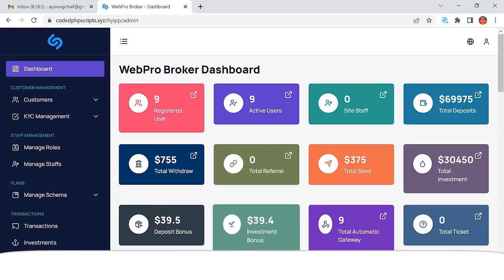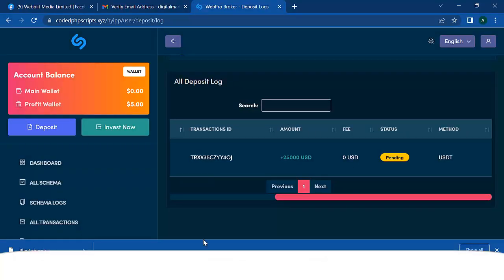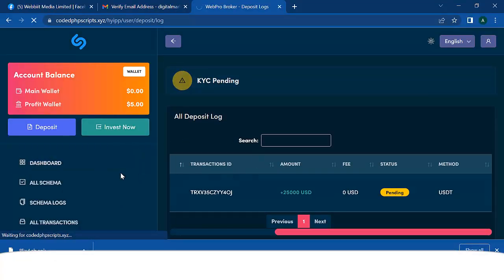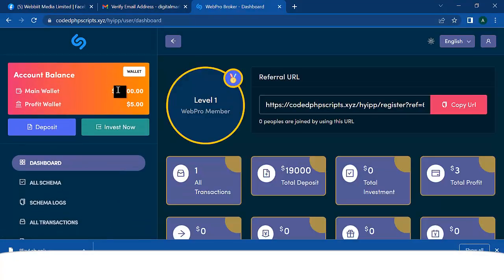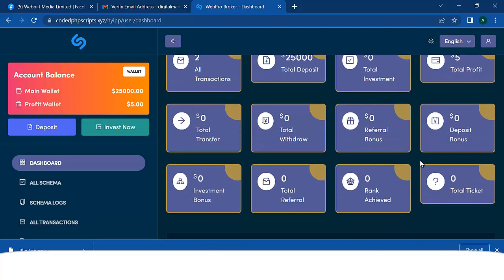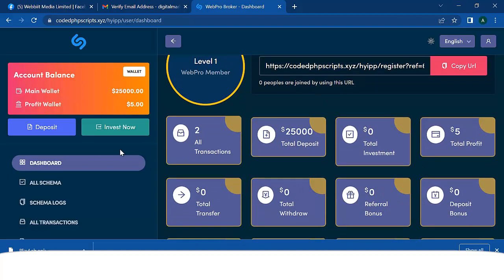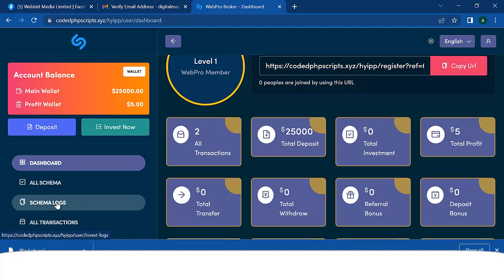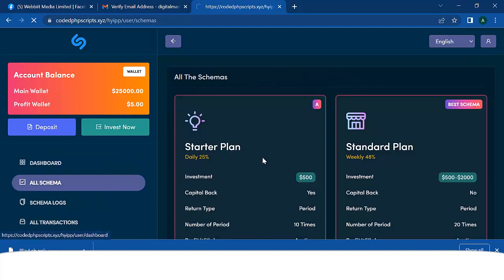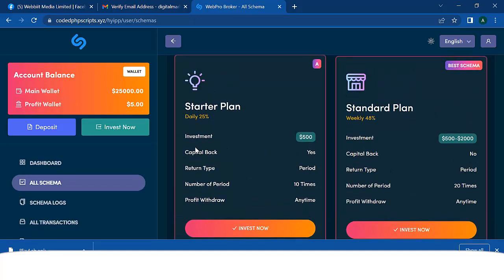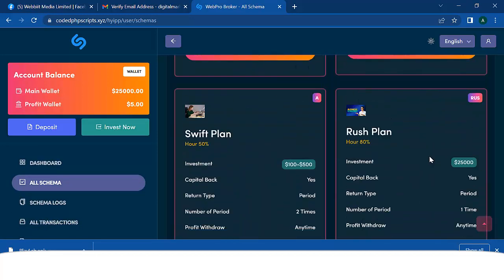So let's go back to that particular account and see. If I go back to my dashboard here, you're going to see that my account has $25,000 right here. Can you see that? $25,000 has been deposited right here. So if I want to invest now, I'll just go to schema logs. I'll go to all schema. If you go to all schema, you're going to see this plan.